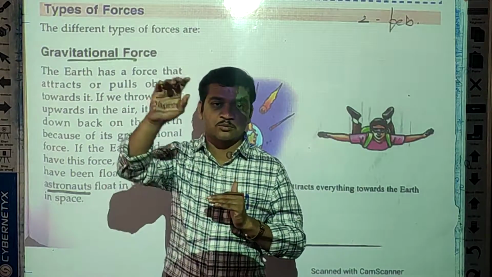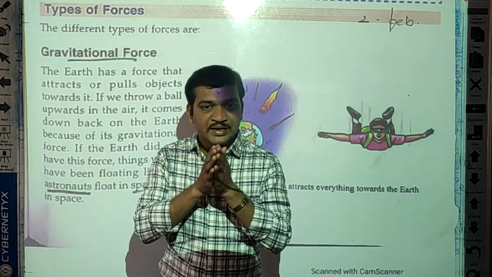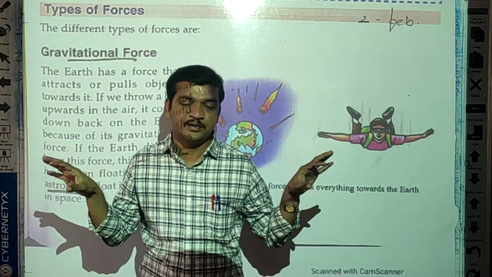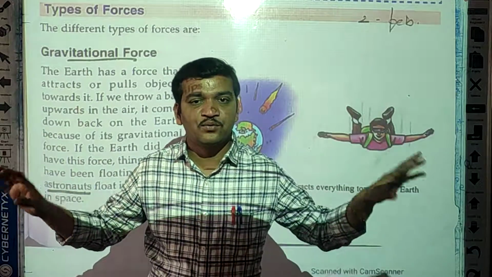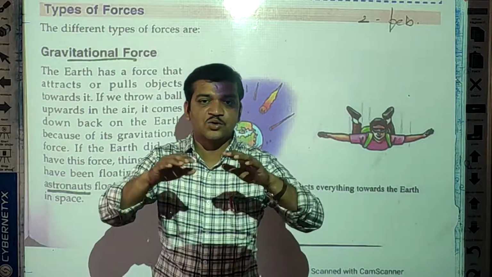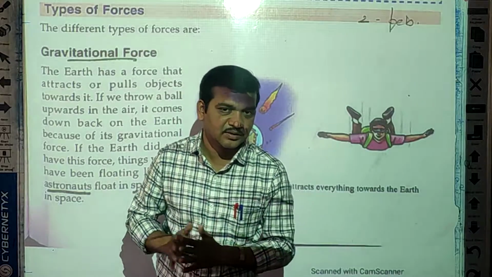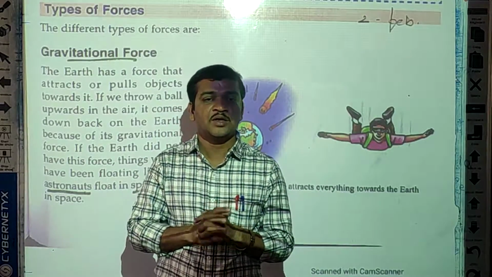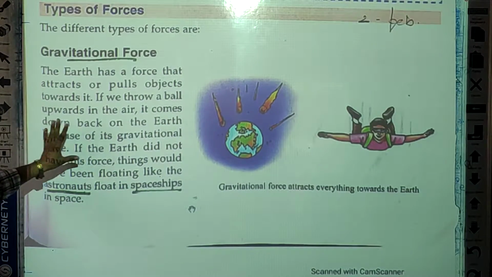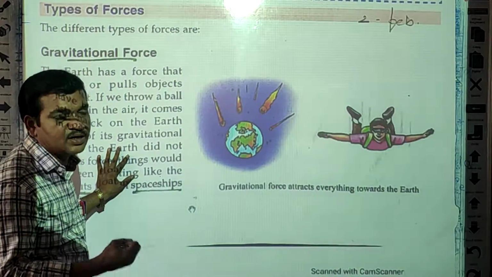As we go on the moon, there would be very little gravity, and that is why whatever things are there start to float on the moon. Even if you try to walk, you walk like you are jumping, because there is one sixth of the gravity present compared to the earth. Is it clear, students? So this is about the gravitational force. Gravitational force attracts all things towards itself, meaning towards the earth.